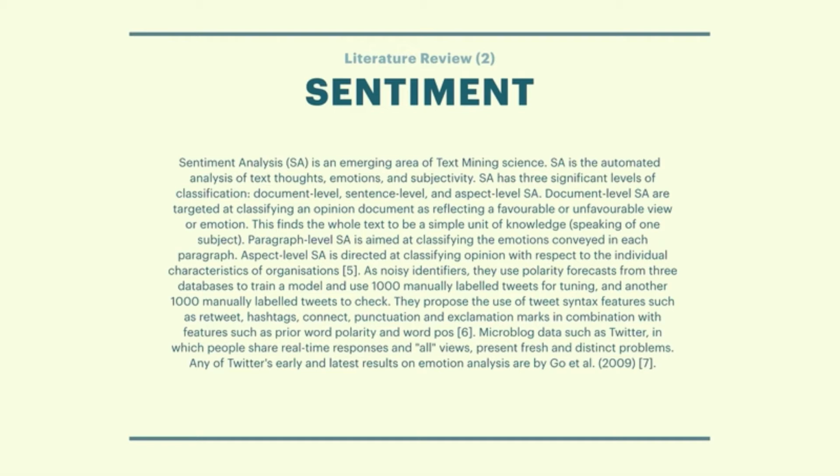Paragraph level SA is aimed at classifying the emotions conveyed in each paragraph. Aspect level SA is directed at classifying opinion with respect to the individual characteristics of organizations. As noisy identifiers, they use polarity forecasts from 3 databases to train a model and use 1,000 manually labeled tweets for tuning and another 1,000 manually labeled tweets to check.